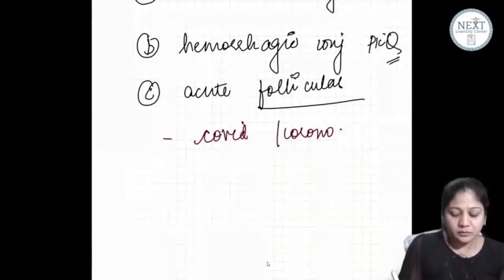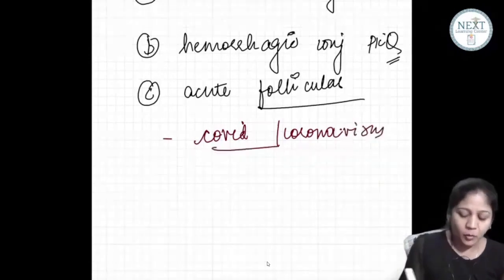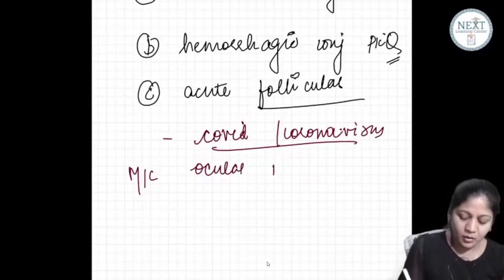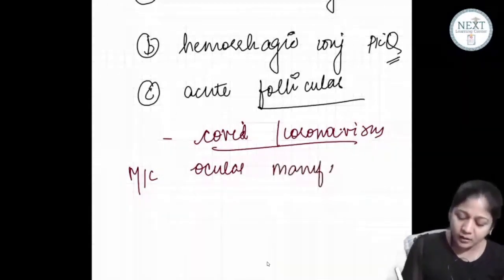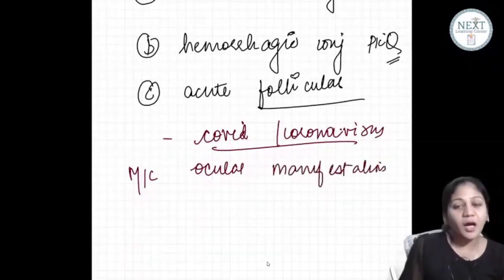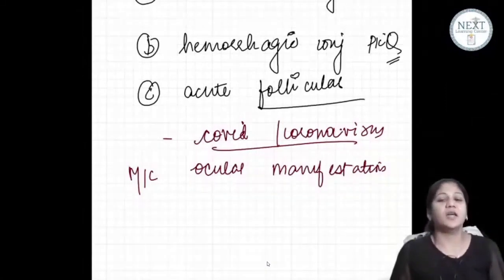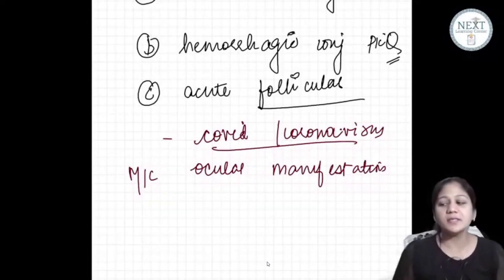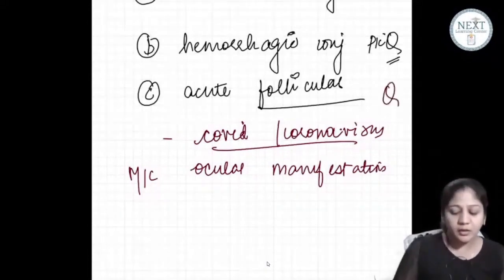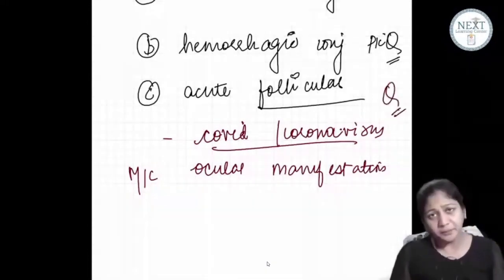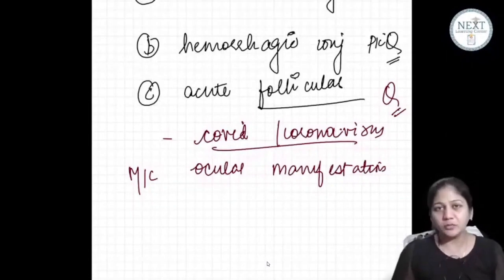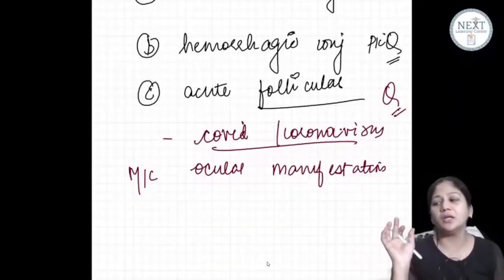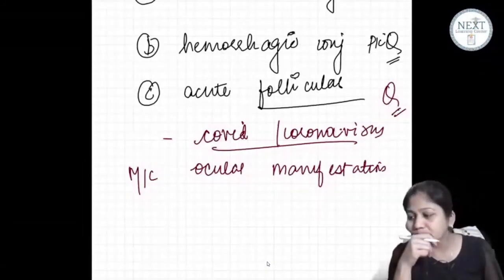Rather, most common ocular manifestation of coronavirus is acute follicular conjunctivitis. ठीक है? Most common ocular manifestation in COVID is acute follicular conjunctivitis. ठीक है? और कोरोना भी तो वायरल ही है ना, so this is acute follicular type of conjunctivitis.